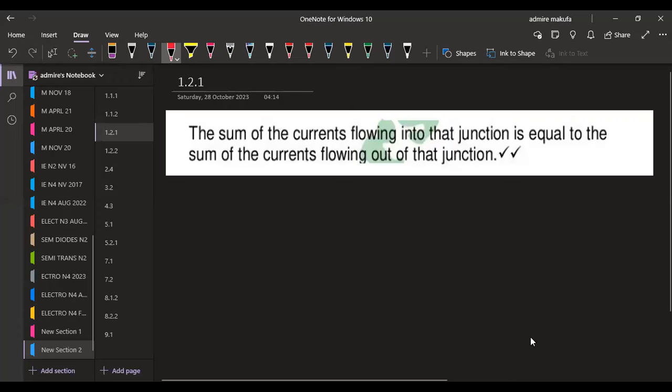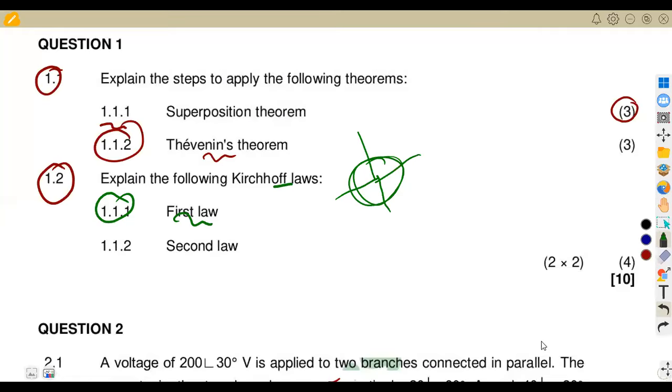So the sum of the currents flowing into that junction is equal to the sum of currents flowing out of the junction. So you'll be working with the junction like I was explaining from this part. So that is the condition that you're going to have when dealing with the first law, or you can talk about the algebraic sum of currents must be equal to 0, right?